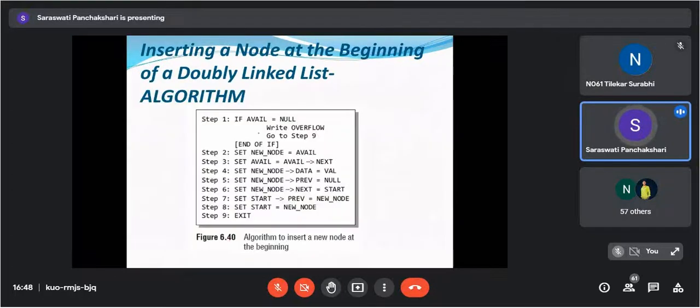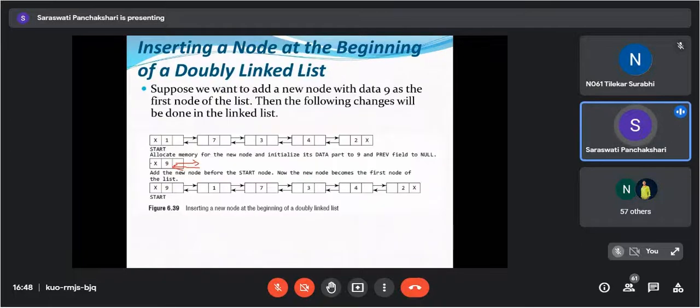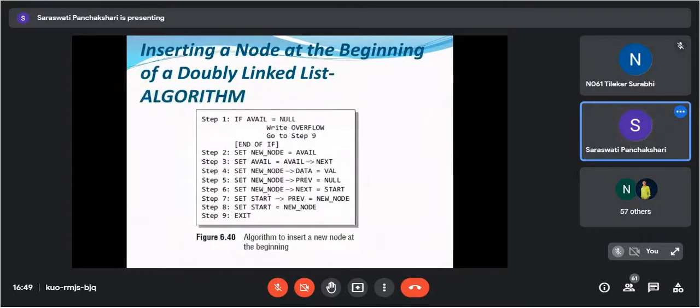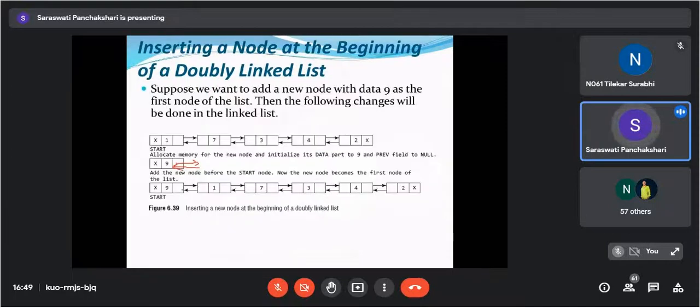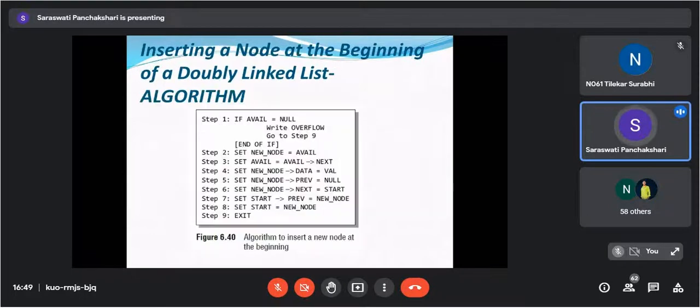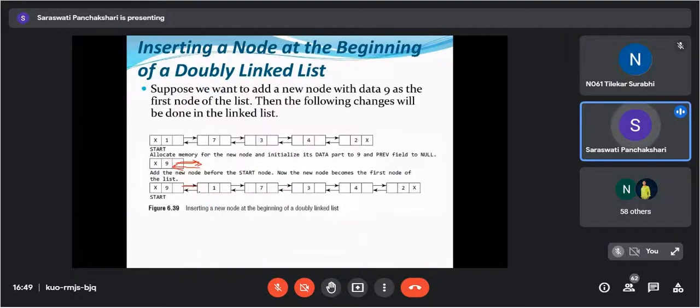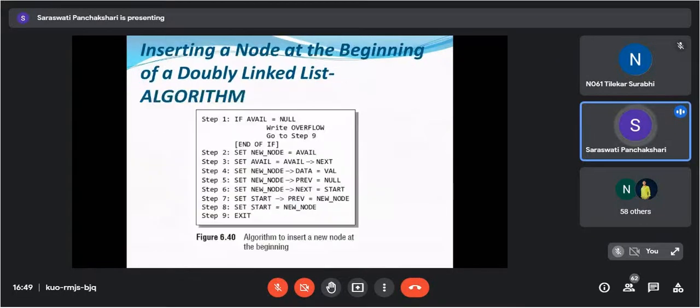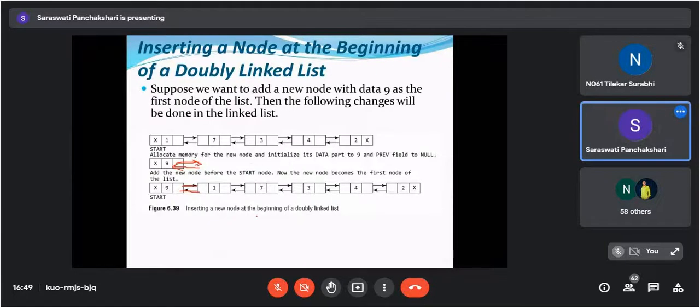We'll see the algorithm here. Set new node equal to avail, avail equal to avail of next, new node of data is equal to value, and new node of previous is equal to null, that we have marked here. Then new node of next is equal to start. That is what we did here. And then set start of previous is equal to new node, and then set start is equal to new node, and we are marking it as the start. Simplest one. Understood?